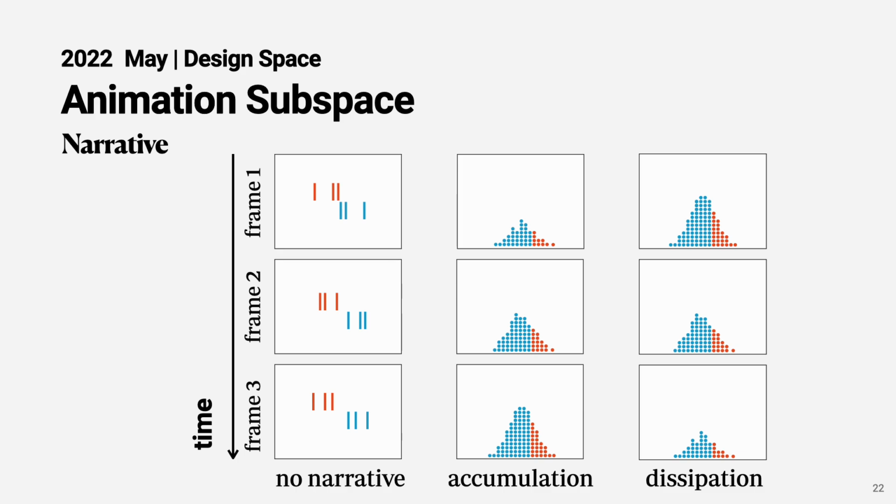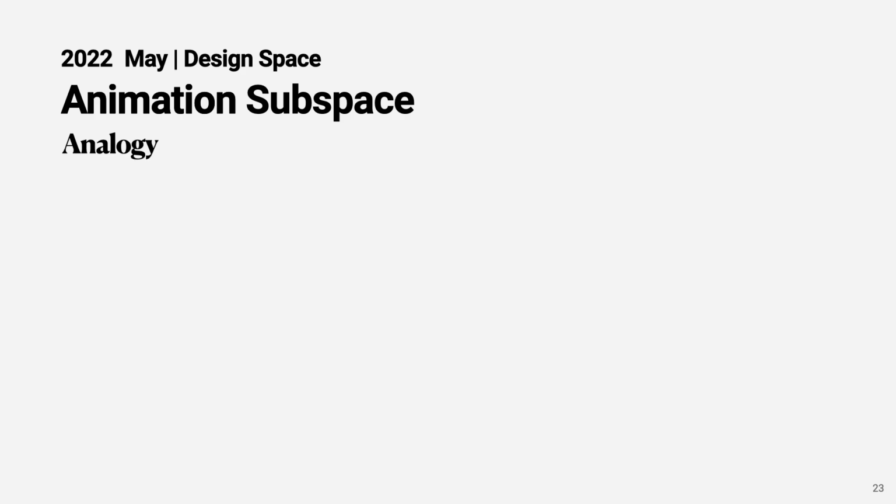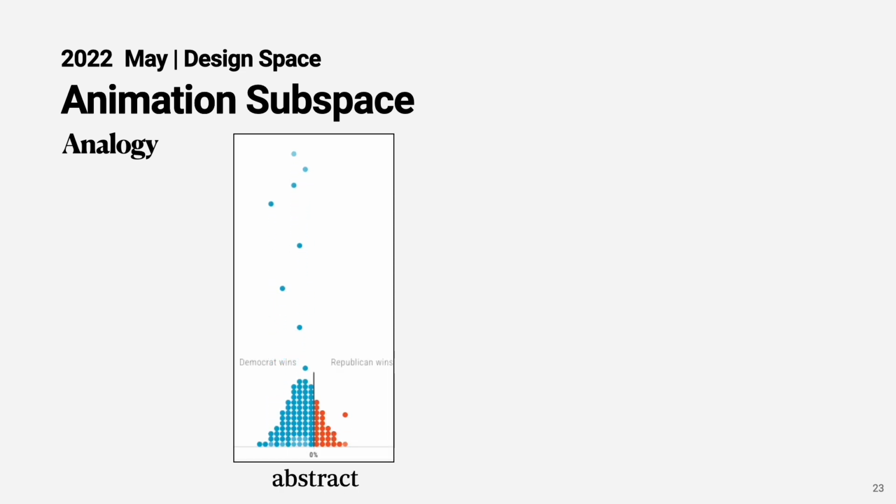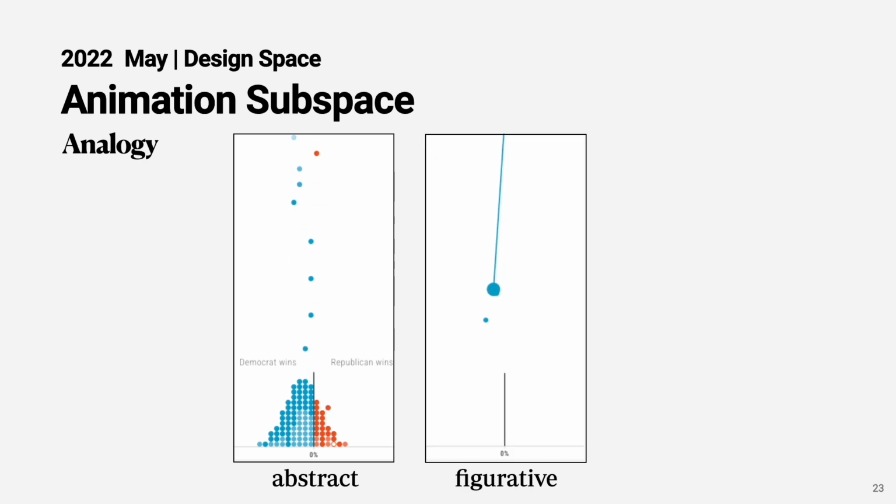I think what's new in our design space was that we also categorize different analogies we can use for the narrative. If we associate the narrative with an abstract process, we call this an abstract analogy. And if we associate this process with a natural process by their forms, we call this a figurative analogy.